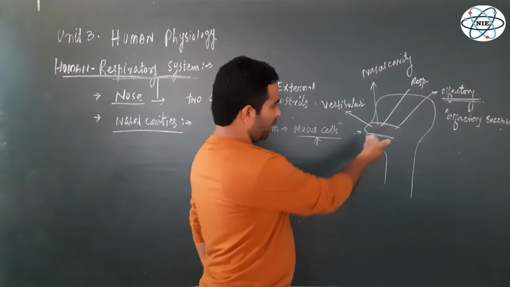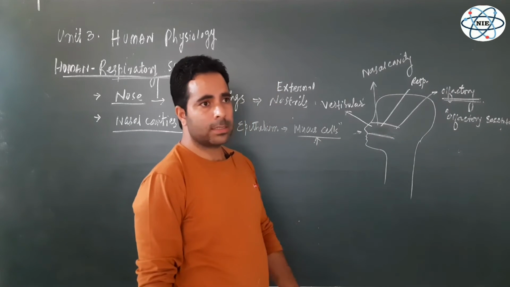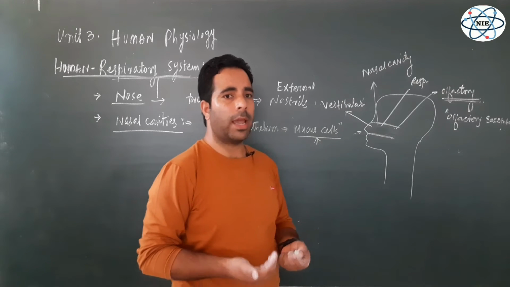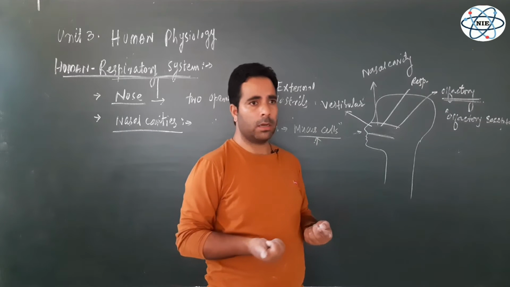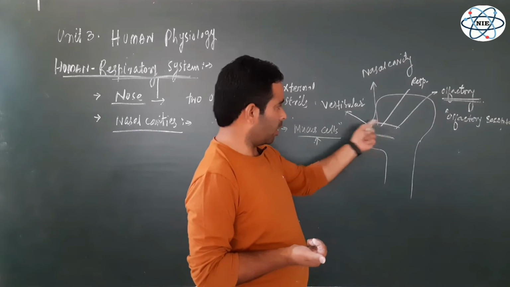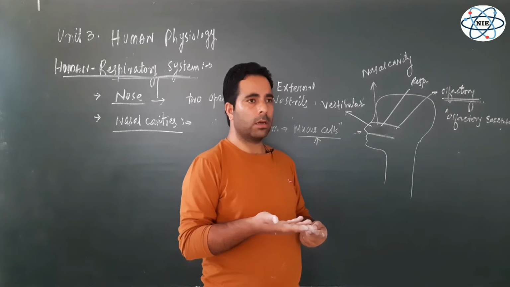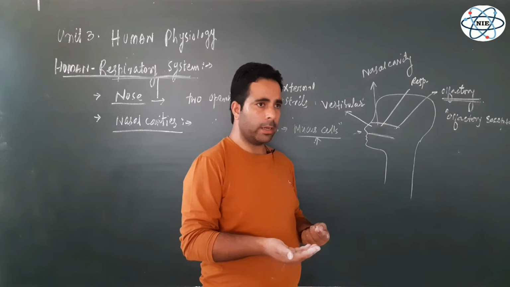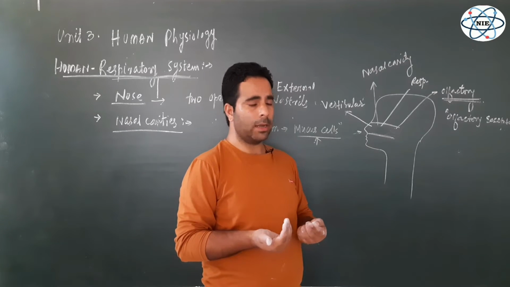Now, so far as the surface area is concerned, there is a lot of surface area in the nasal cavity, because this is the first entry for the inhaled air, along with many infectious agents, pathogens and microbes that can enter. So there is a lot of surface area for warming the cool air and for filtration of the inhaled air, right?